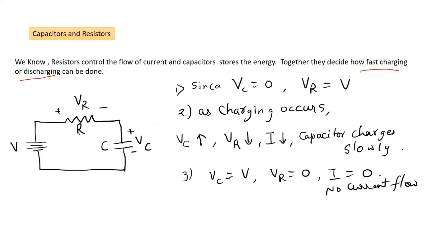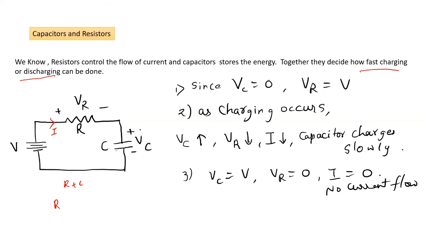Okay, so resistance will control the current. So I will know what the resistance is, then I will be able to find I. And if I have capacitance, which will store energy, and if these are together, R plus C, then the capacitance will be slowly charged or fastly charged if R is high.